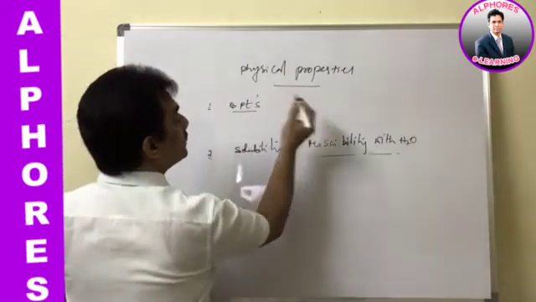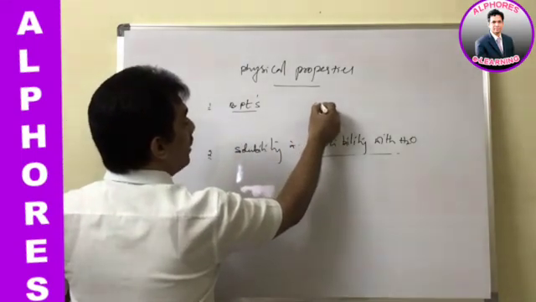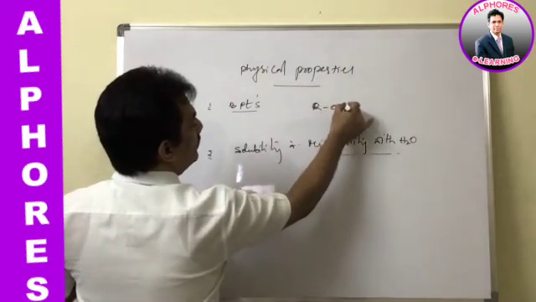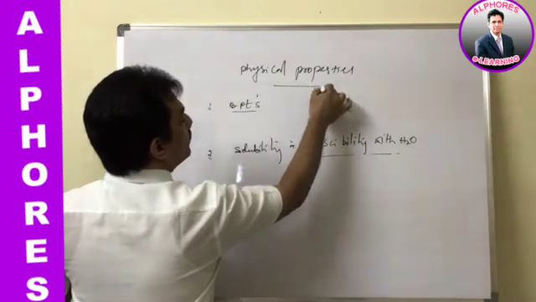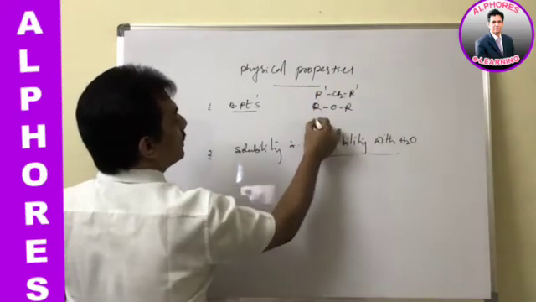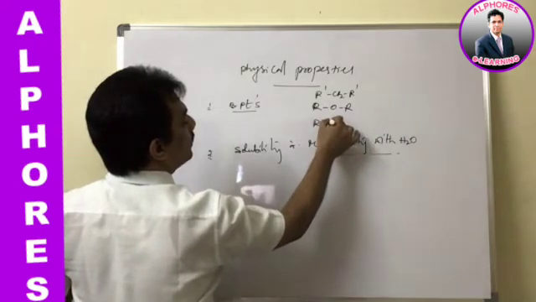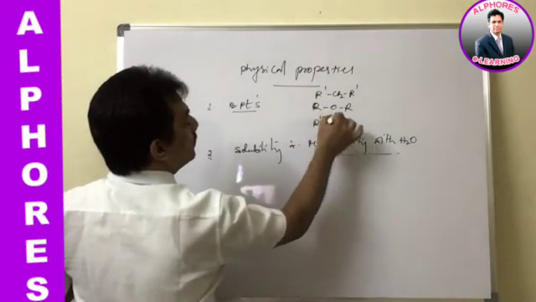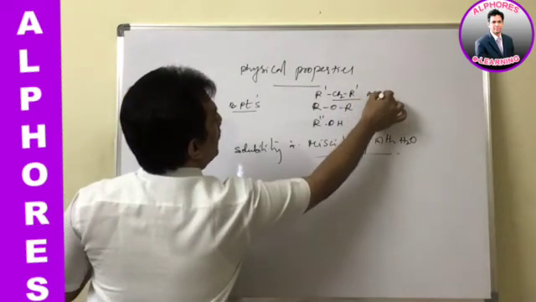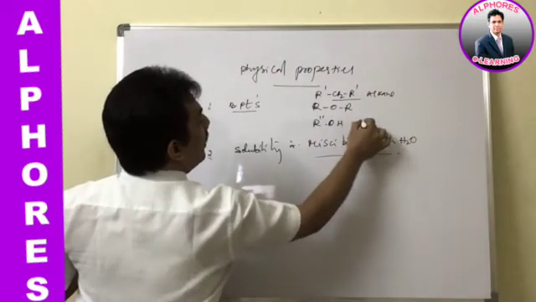We have to consider the boiling point of ether. When it is ether, we have to compare it with an alkane of almost the same molecular weight and an alcohol of the same molecular weight.